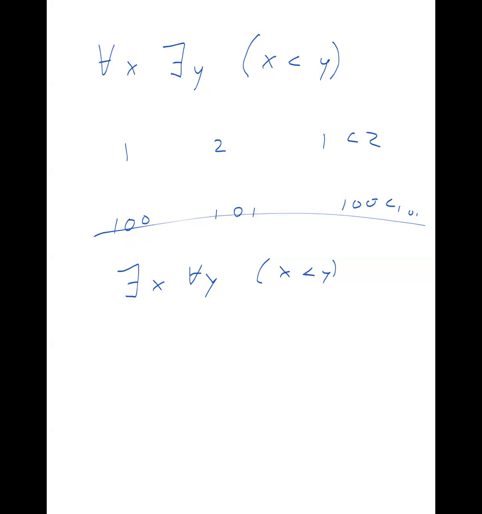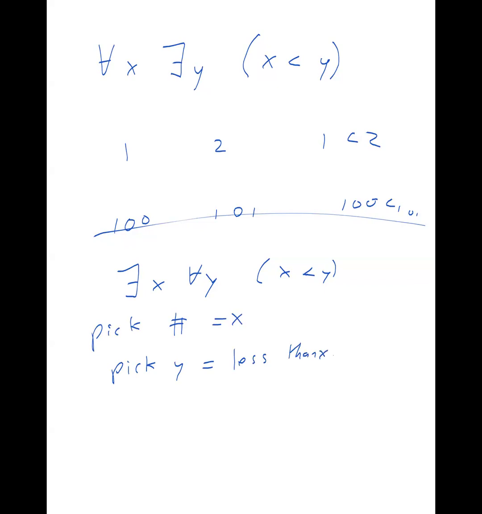So for example, let's say I picked a number, and I don't know what the number is, right? So that equals x. Well, once x is picked, it's only one certain thing. I could pick y equal to a number that's less than x, right? Because there's always a number less than it.